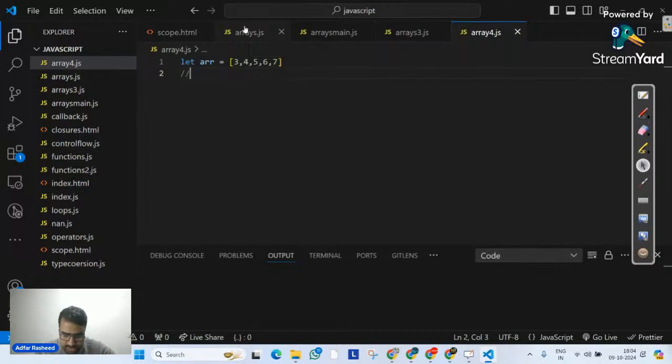Number one is called the spread operator, and the spread operator is represented by three dots. Whenever you write dot, dot, dot anywhere, it means the intention is to use the spread operator. But there's one other operator called the rest operator, and the syntax of the rest operator is also dot, dot, dot.